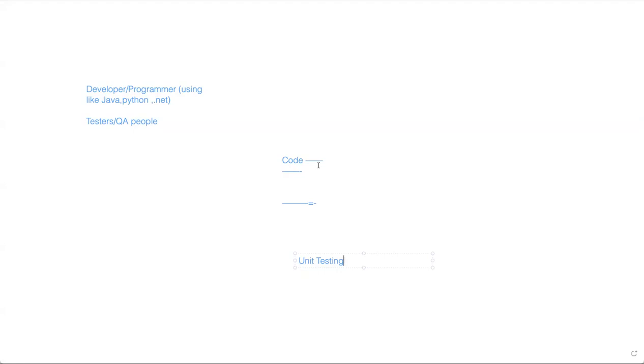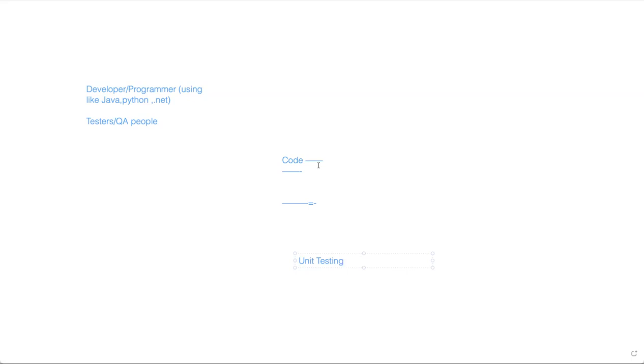They test their own programs, the internal logic of the programs, like they will create some conditional statements and looping statements and everything there. So they need to make sure all the lines of the code are properly executing when providing different kinds of inputs to the program. Then they check whether we are getting the correct output or not. So they test the internal program, that's called unit testing.